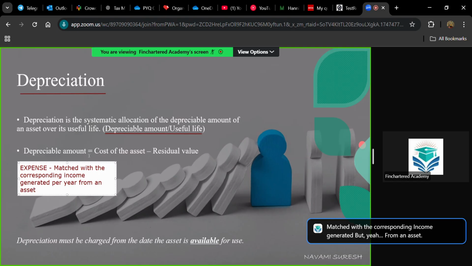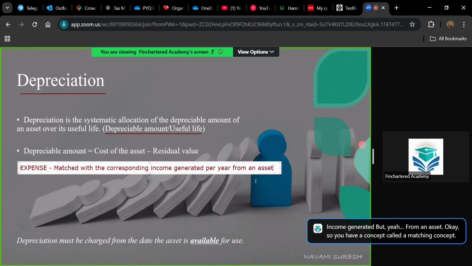So you have a concept called the matching concept. Based on the matching concept, you will be matching every income for a year. If in 1 year you have an income, there will be a corresponding expense. That is the matching concept. From an asset, you will be generating income. For example, if there is a machinery, from a machinery, every year you will get income. So for matching this income, you have a particular expense known as depreciation.